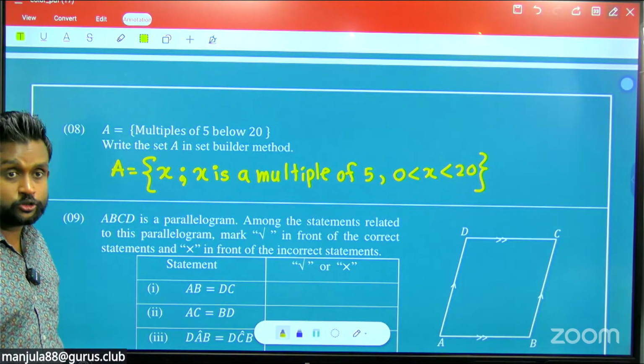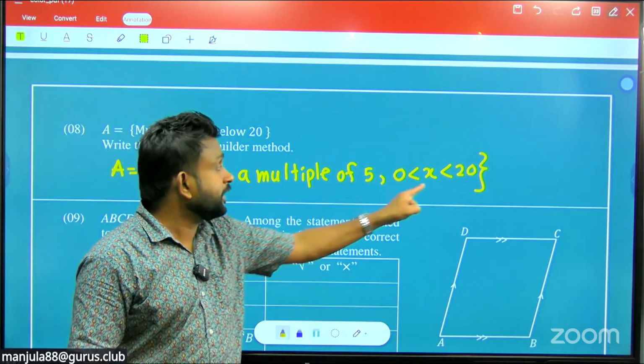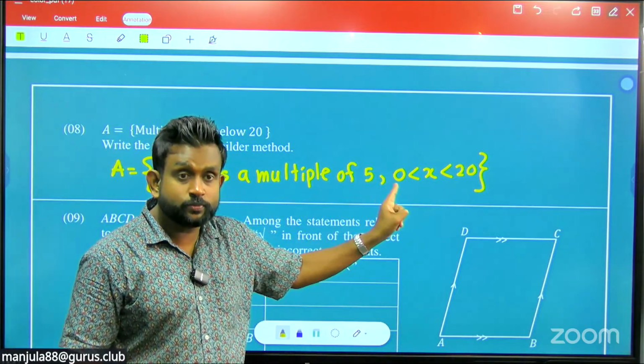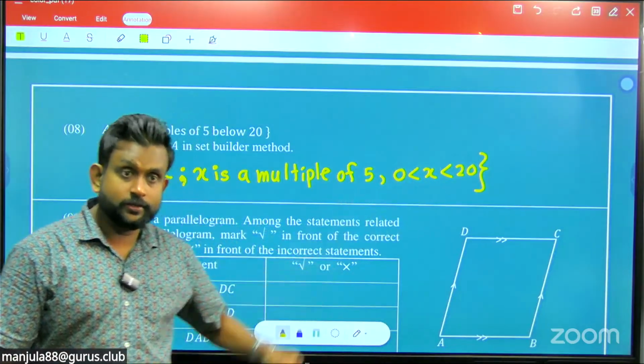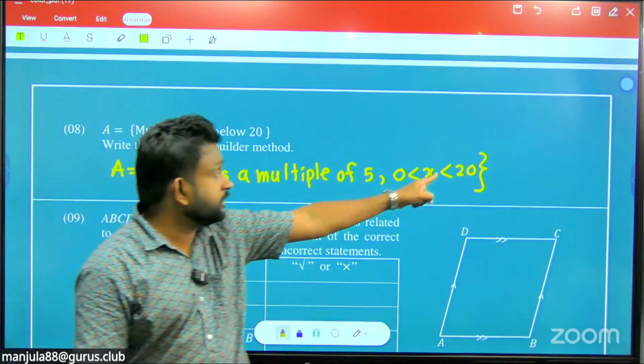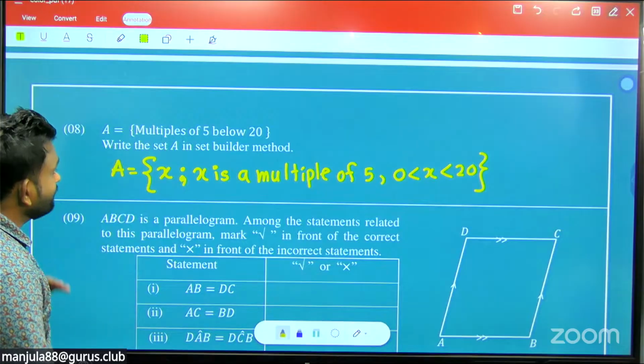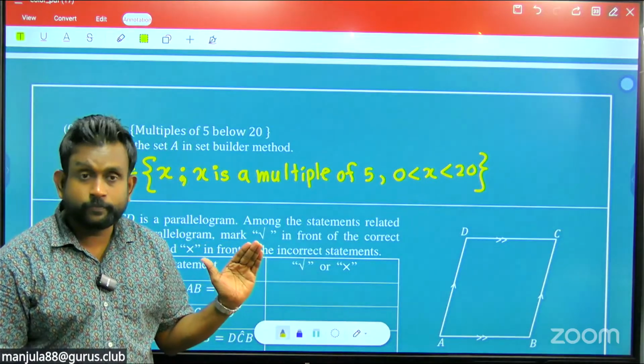Below 20 means between 0 and 20, so 20 cannot be included. So there is no equal sign there. That is the way of writing in set builder notation.